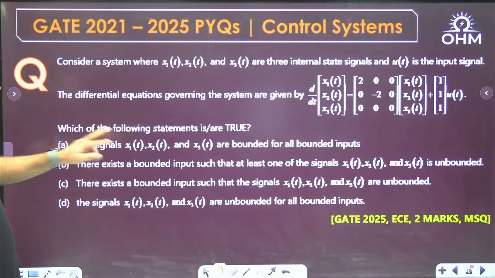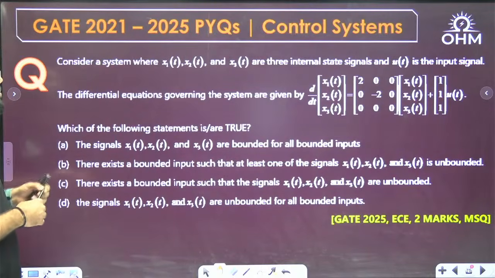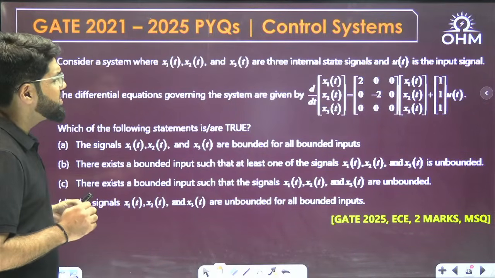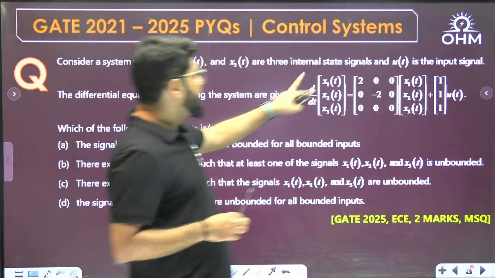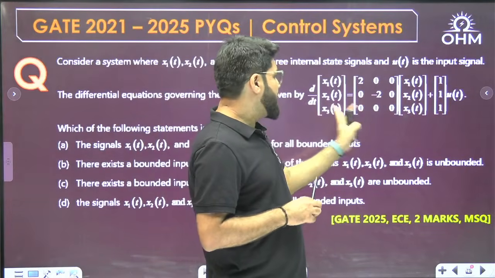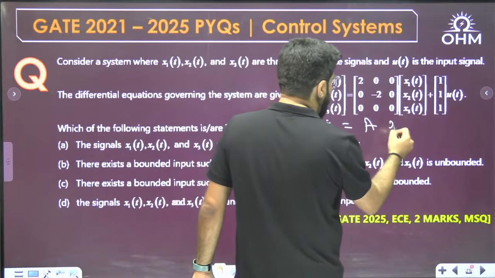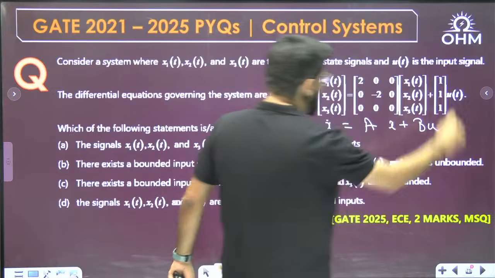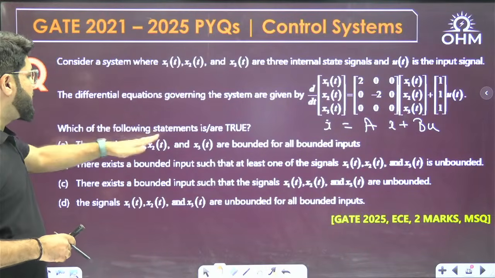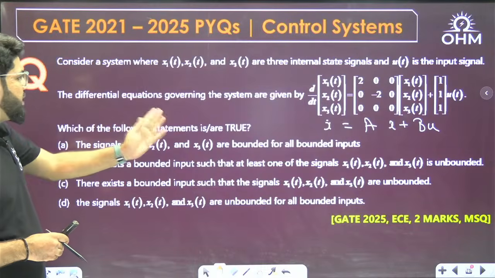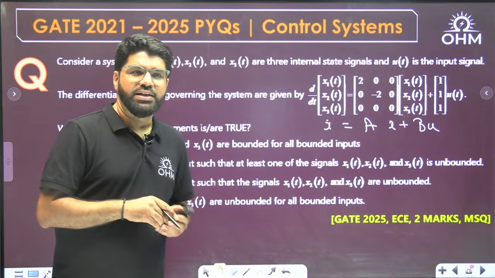Consider GATE 25 ECE, 2 marks MSQ question. Consider a system where x1, x2 and x3 are 3 internal state signals and u(t) is the input signal. The differential equation governing the system is x dot equal to Ax plus Bu. Which of the following is or are true? The signals x1, x2, x3 are bounded for all bounded input, whether these variables are bounded or unbounded.